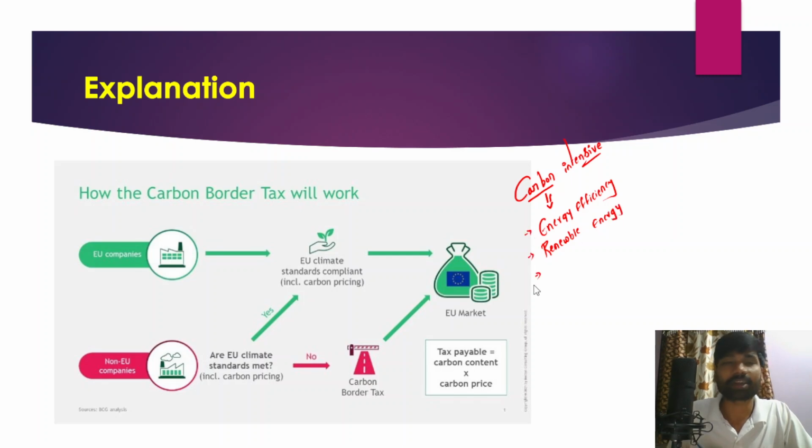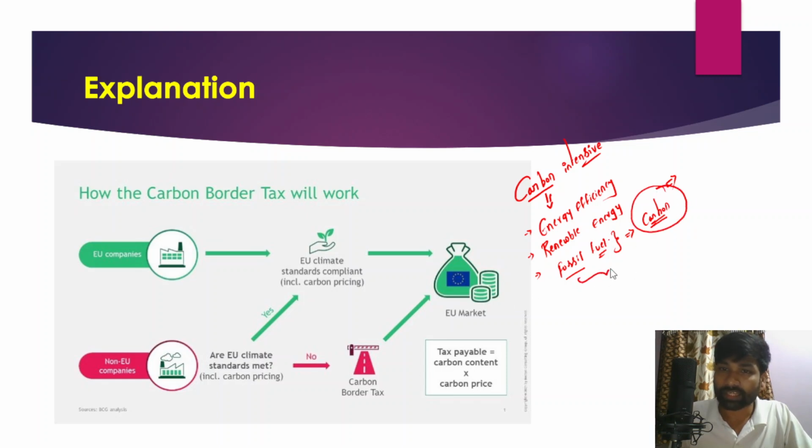The other factor is that we have been using a lot of fossil fuels in producing these different products, whether cement, aluminium or steel, and ultimately these fossil fuels release a lot of carbon into the environment, right? So therefore whatever products we produce are known as carbon intensive products.